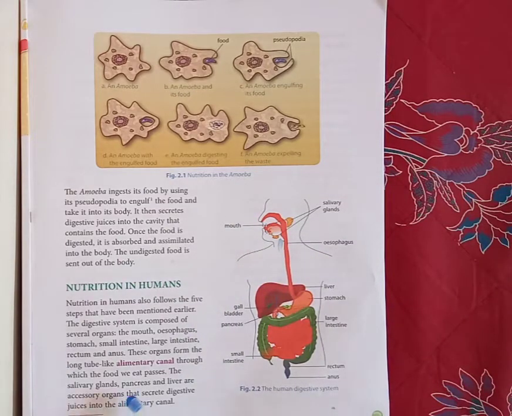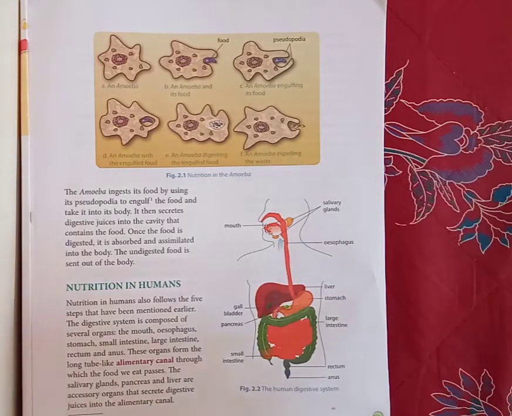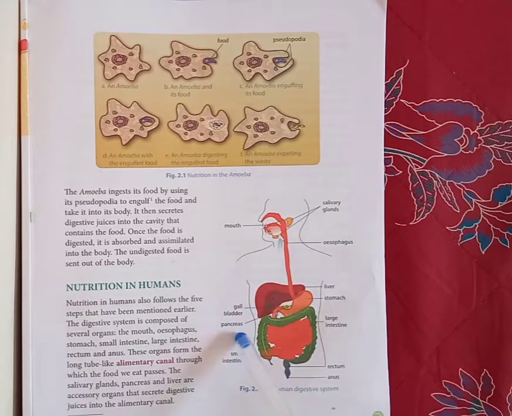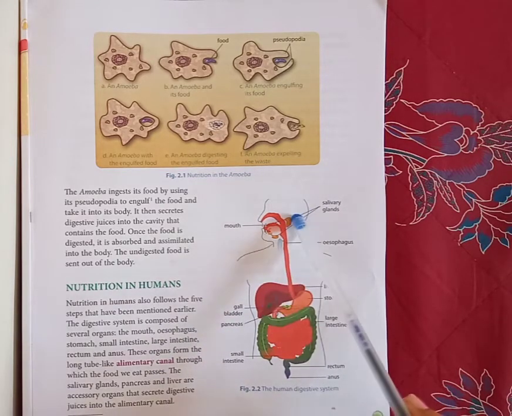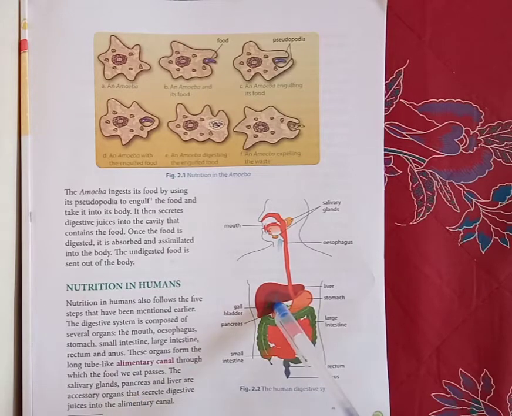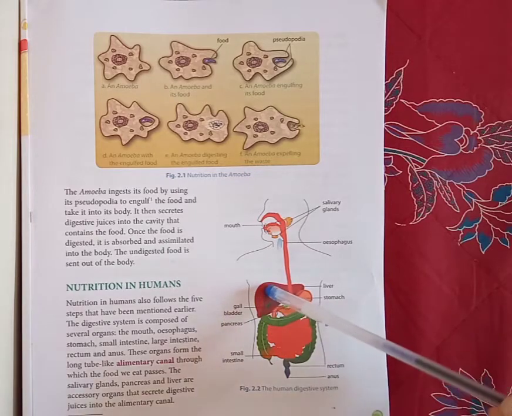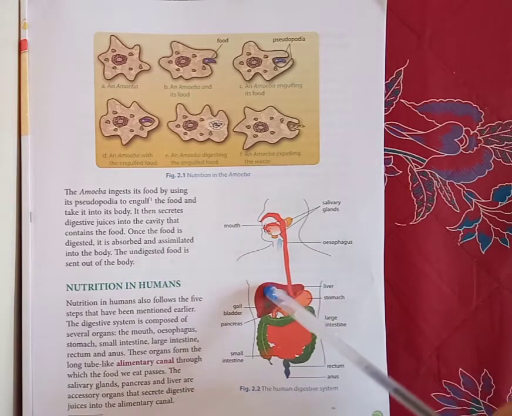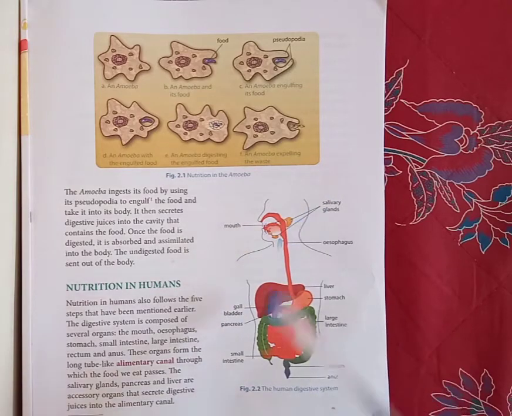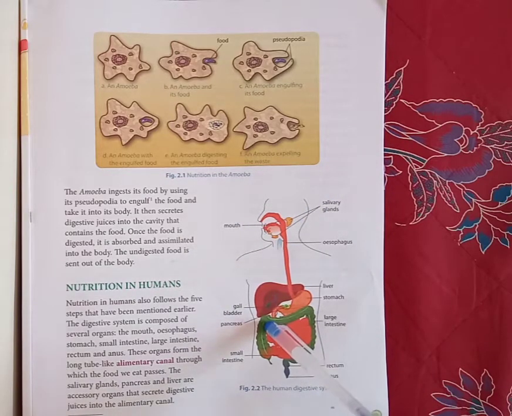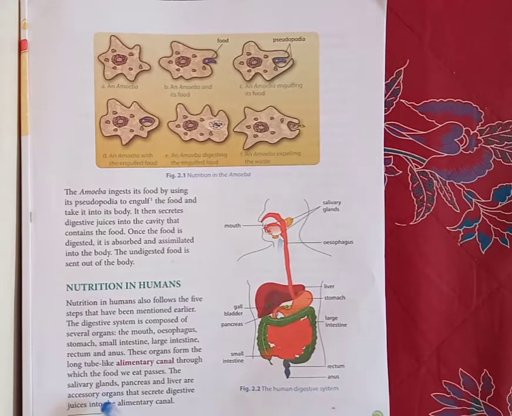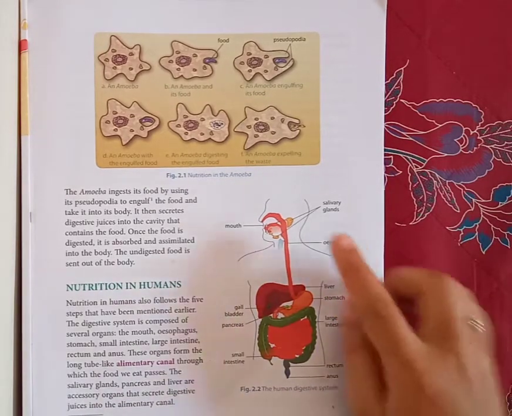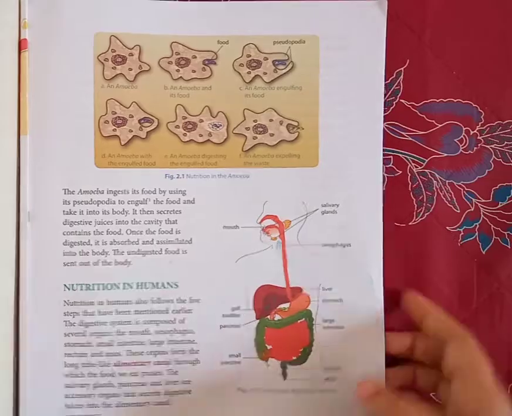The salivary glands, pancreas and liver are accessory organs that secrete digestive juices into the alimentary canal. What do they do? They produce juices. Juices here does not mean fruit juices. It means the liquids which help in digestion. So they secrete the digestive juices which help in the digestion of the food.